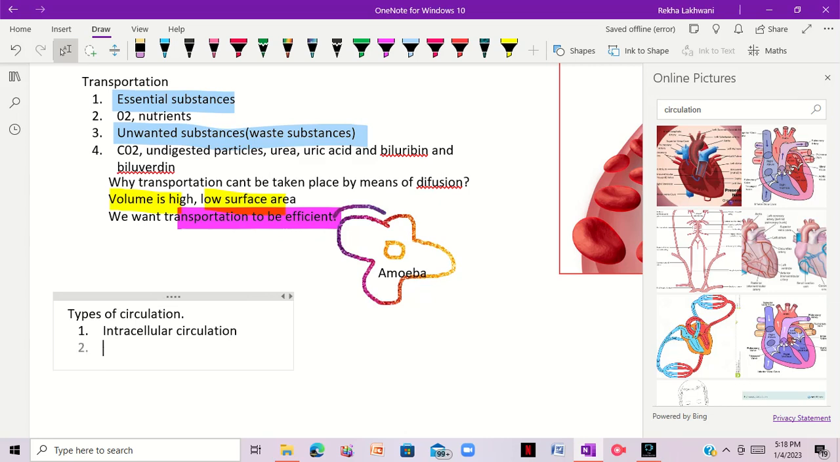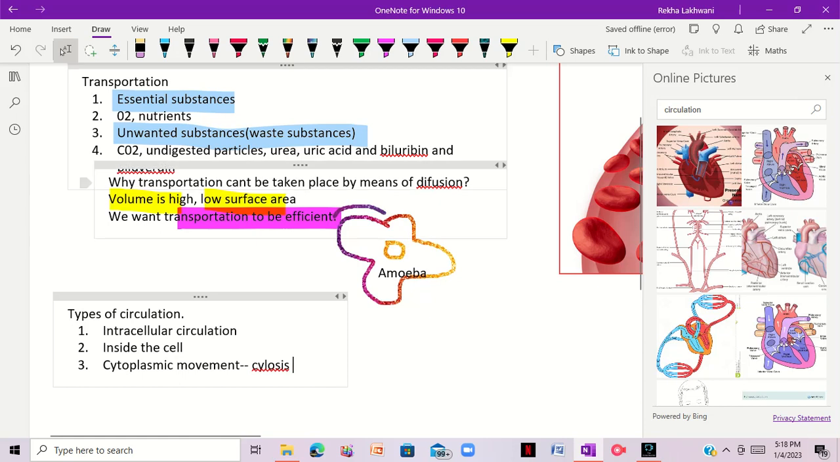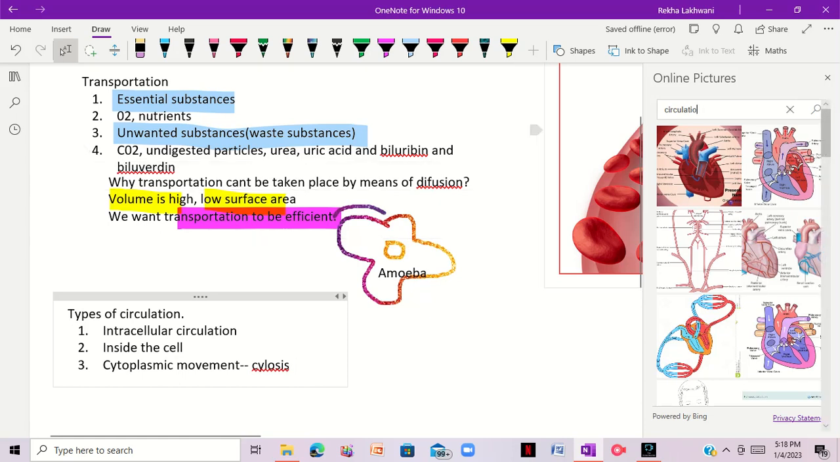Now, what is this? What does the word intra mean? Intra means inside. So it occurs inside the cell due to the cytoplasmic movement. In this there is cytoplasmic movement, which is known as cyclosis. Cyclosis, right? So let me bring here the picture of the cell so we can easily understand this.